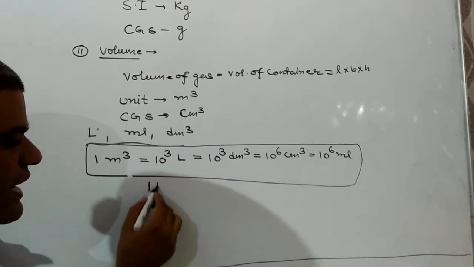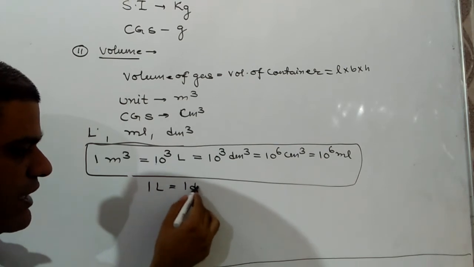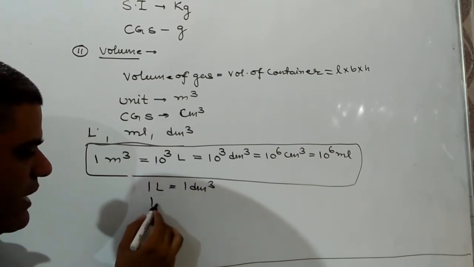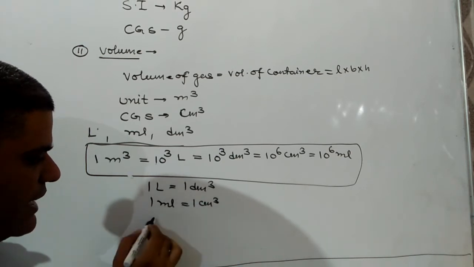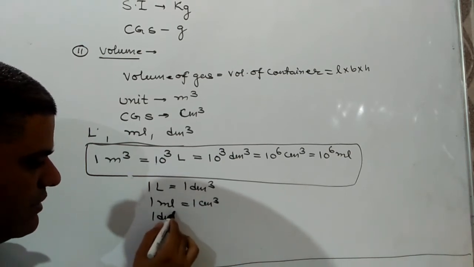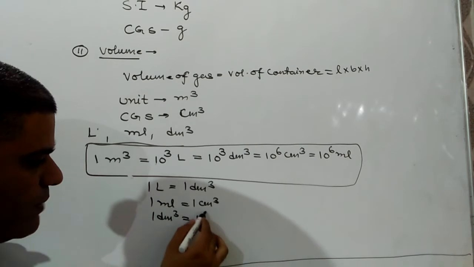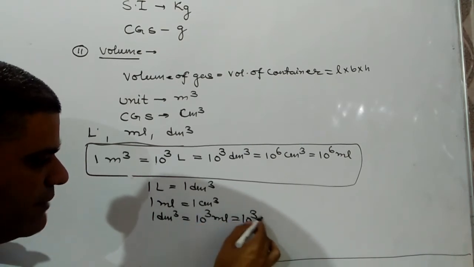From here, we get the information 1 liter is equal to 1 decimeter cube, 1 ml is equal to 1 centimeter cube, as well as 1 decimeter cube is equal to 10 to the power 3 ml or 10 to the power 3 centimeter cube.